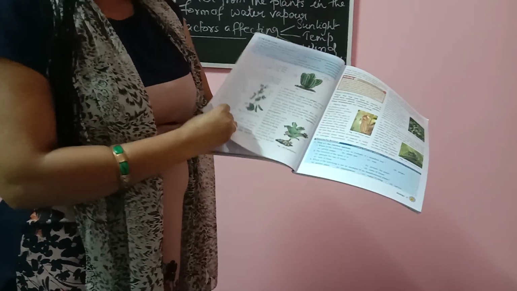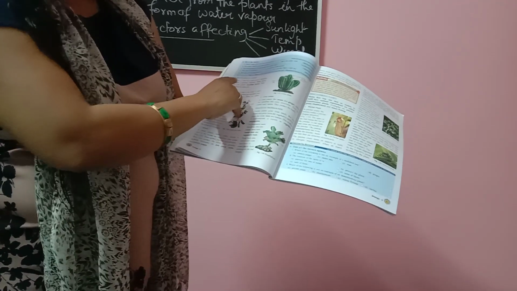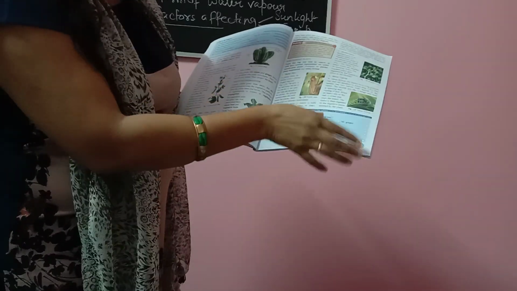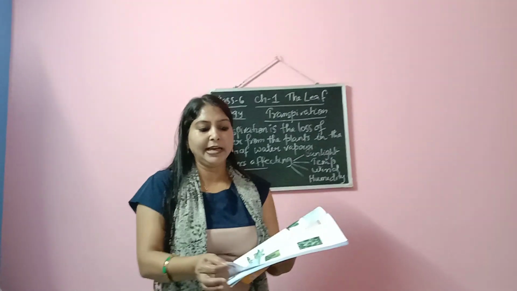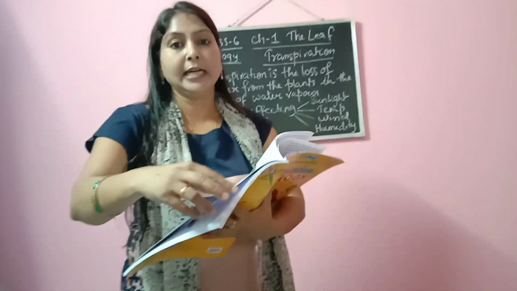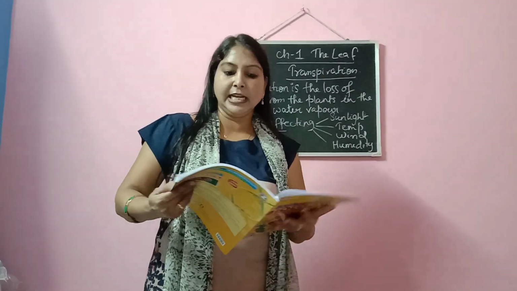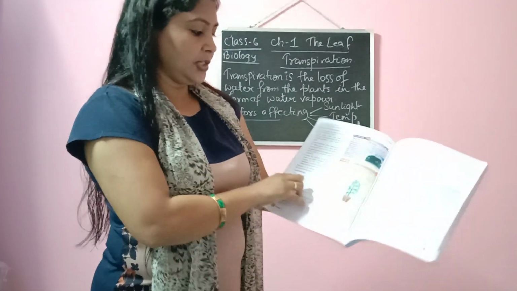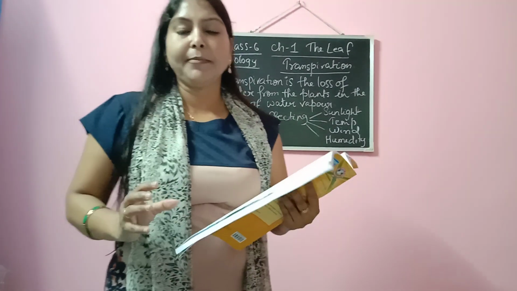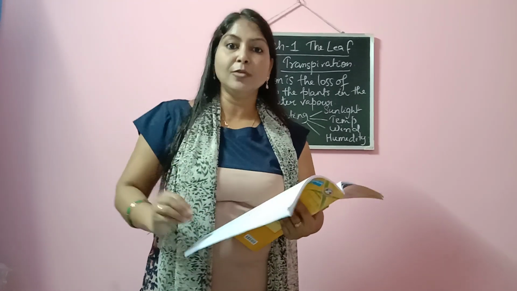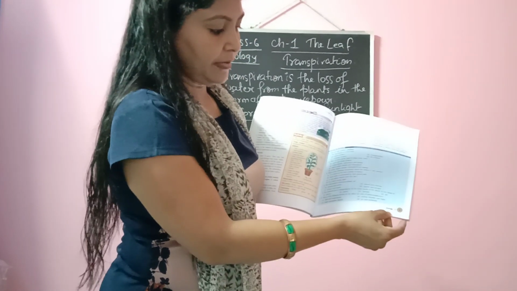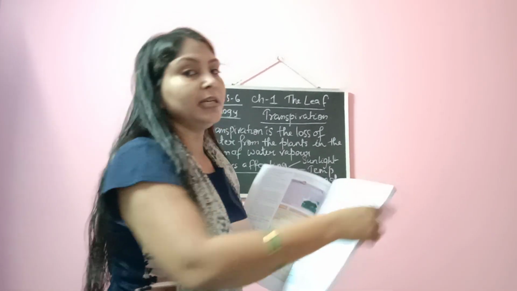Then at the back you also have fill in the blanks. We have a few more topics: modification of leaves and insectivorous plants. So the chapter is still left. I think these two topics are left, which I will do in the next class. At this moment, you will just read this topic, transpiration, and I will be framing a few questions related to photosynthesis as well as transpiration. You will complete those questions, and at the same time complete the revision exercise given on page number 90 and page number 20, fill in the blanks.